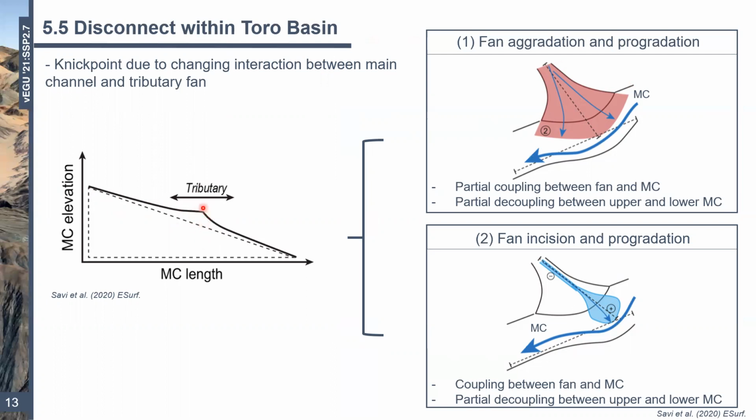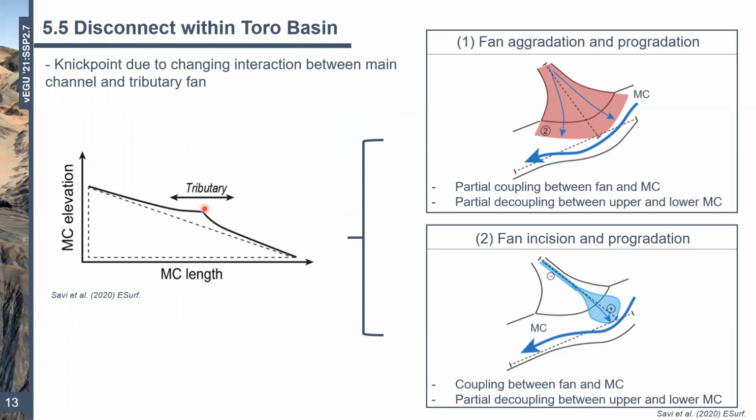So we have this step, and the jump in the profile is the fan fed from the tributary as it interacts with the main channel. And the two scenarios suggested by this paper basically fit our long profile and our setting in Toro.